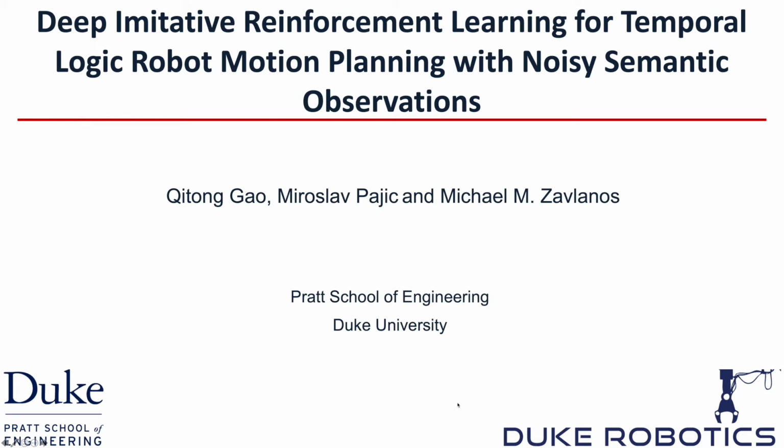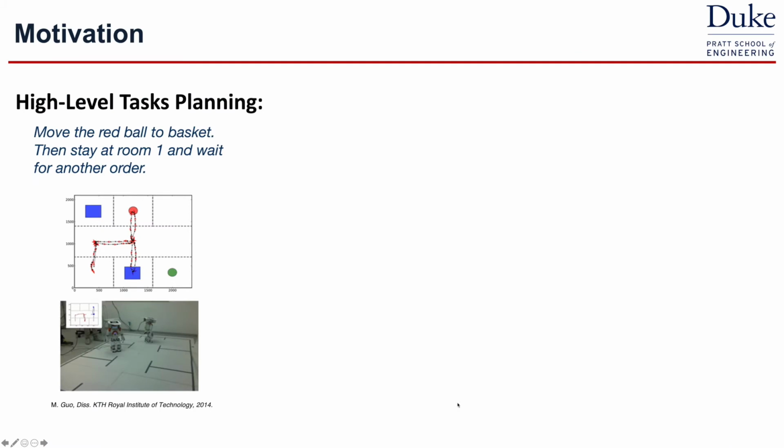In this talk, we introduce deep imitative reinforcement learning for temporal logic robot motion planning with noisy semantic observations. So our general goal is to make the robot learn how to accomplish high-level tasks. There are a few challenges of doing this. The first one would be noisy sensing input.